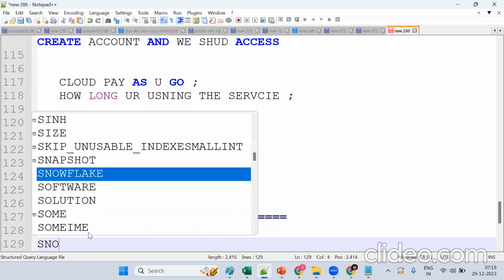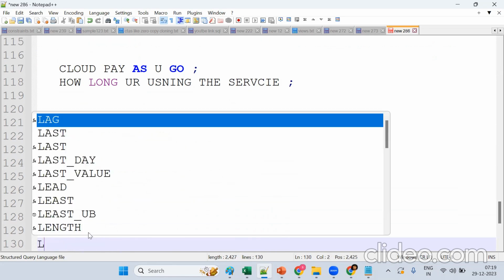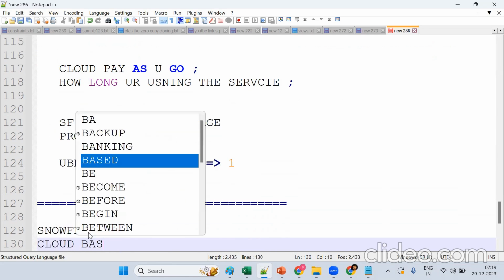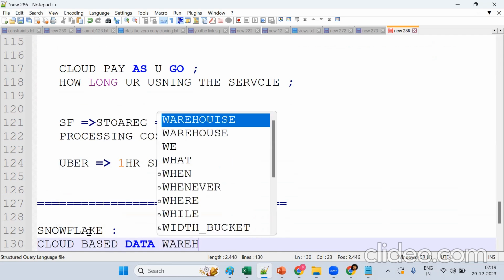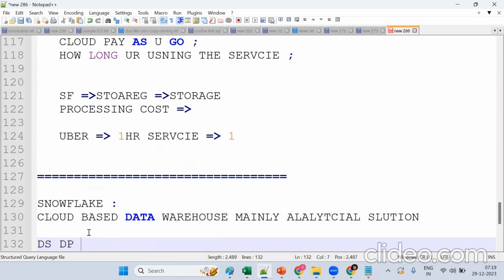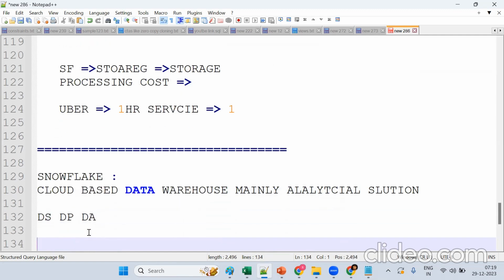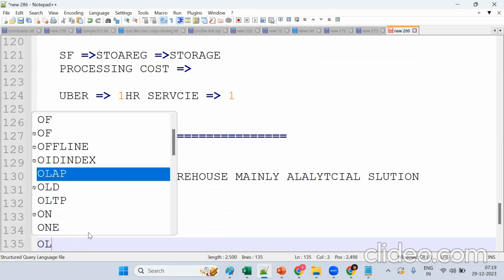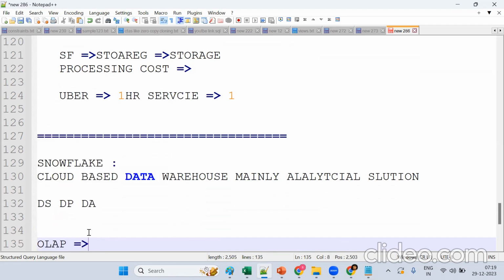Now tell me, Snowflake is a cloud-based data warehouse, mainly for what? Mainly for analytical solutions. It is used for data storage, data processing, and data analytics. Now tell me, is it for OLTP or OLAP? Snowflake is mainly OLAP, for historical data, online analytical processing.